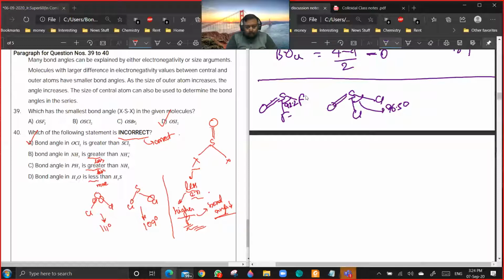Bond angles not clear. Only chlorine and bromine they have given the bond angle. So SOCl2 I am able to find. SOBr2 structure is given, but bond angles are not given.